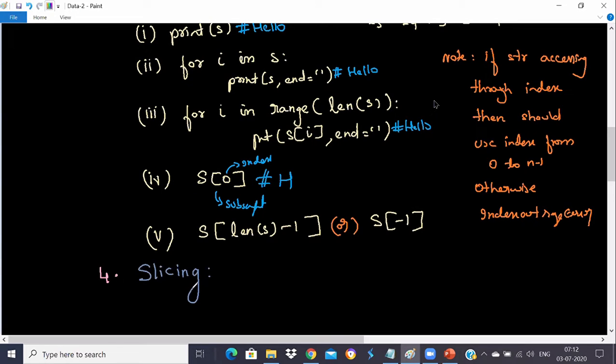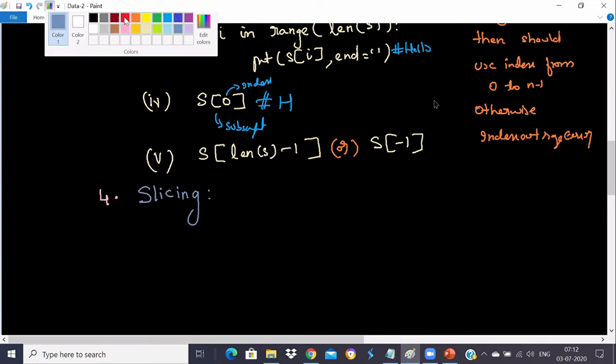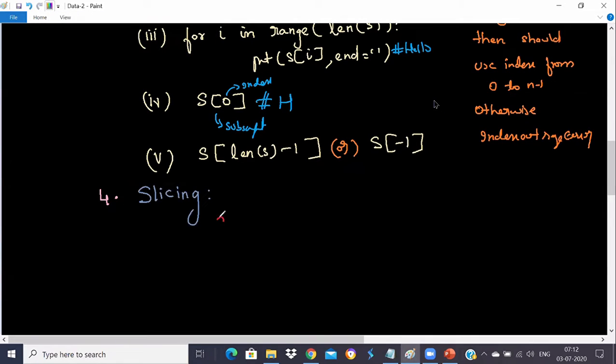Basically, Python allows a form of indexing syntax that extracts a substring from a string using string slicing. So whenever you want to extract part of a string, whenever you want to get a string out of a string, you can make use of slicing. Let me talk about the syntax of this slicing, then we will talk in detail with some examples.